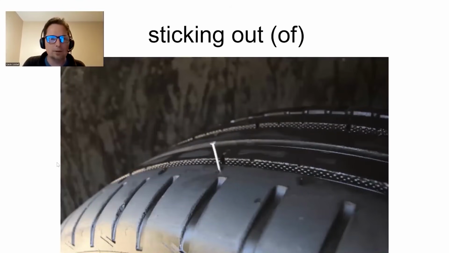Another example, similar to stick out your tongue, protrude. I see a nail, and the nail is sticking out. Now we need a preposition. Sticking out of what? Sticking out of the tire. We need the preposition of here to connect it to the tire. So the example, the nail is sticking out of the tire. Again, the nail is sticking out of the tire.